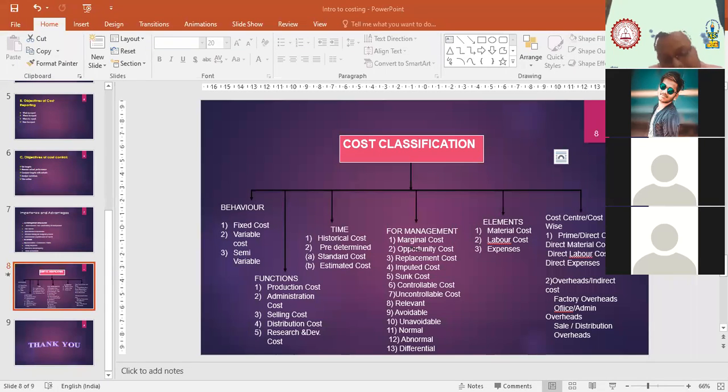Let's take an example. Suppose my head office is incurring an expense of 10 lakh rupees. Now, this 10 lakh rupees will be shared by all branches. Yes or no? Ultimately, whatever expenses are incurred by the head office have to be recovered from the branches only.